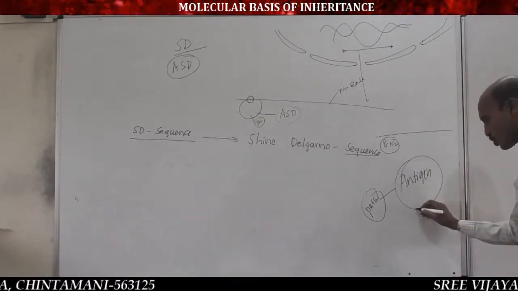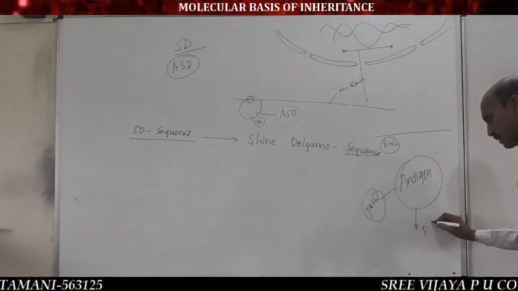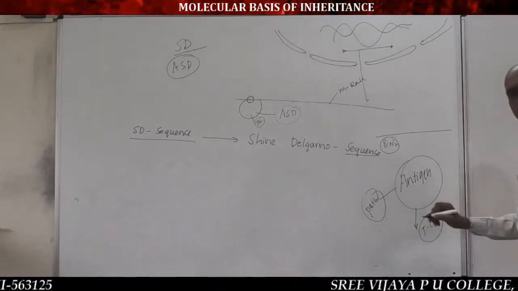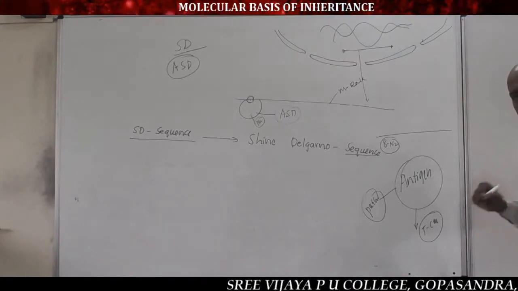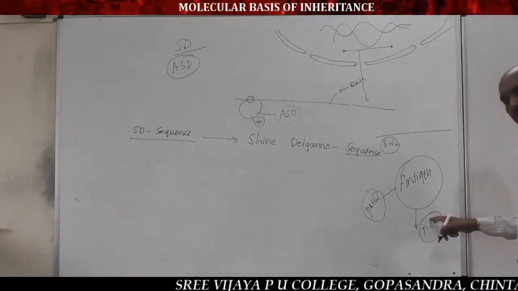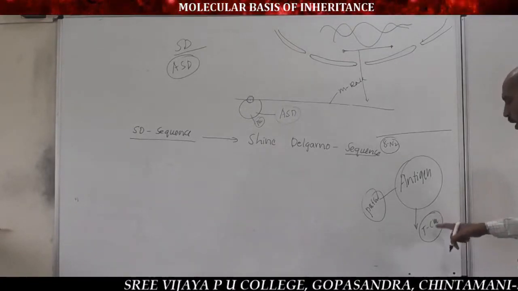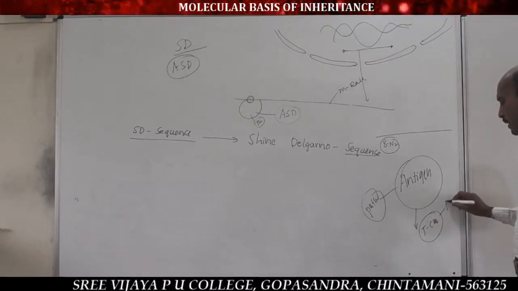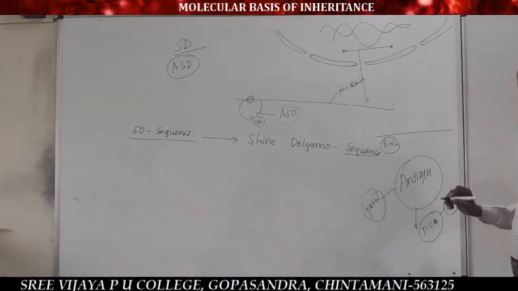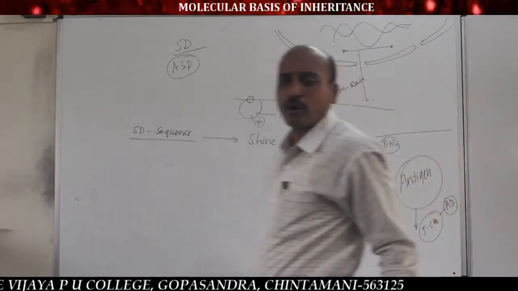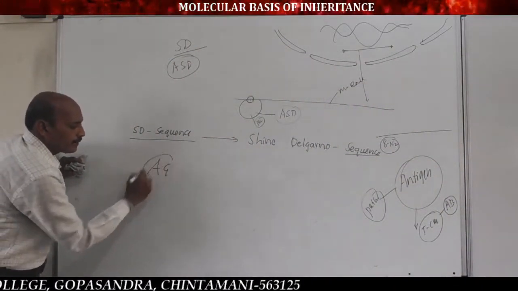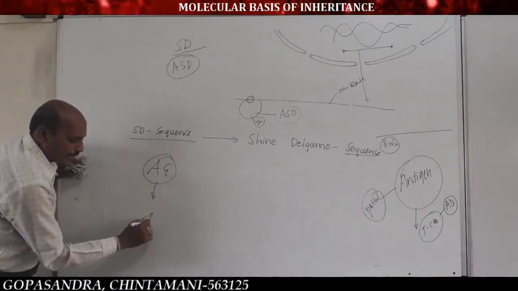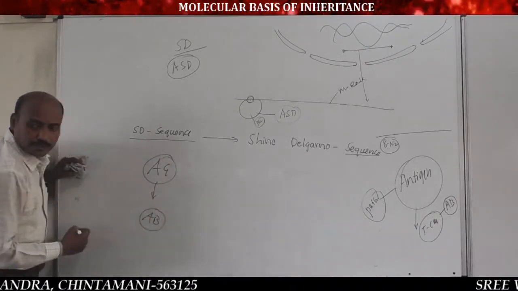Listen here, it stimulates T cells, T lymphocytes, thymus lymphocytes, which are one type of WBC. The stimulated, activated T cells secrete and synthesize antibody. So antigen stimulates the secretion of antibody.